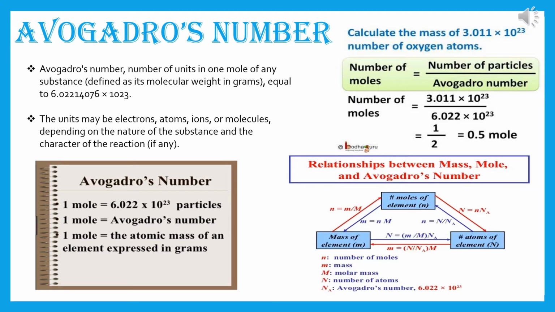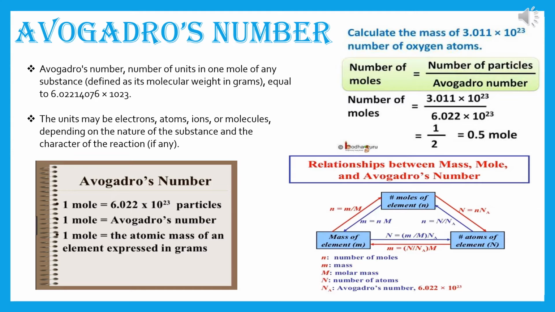Now, Avogadro's number. Avogadro's number may be defined as the number of molecules present in 1 gram mole of any substance, element or compound, that is solid, liquid or gas. Avogadro's number is usually denoted by capital N or capital N suffix A. Its value is 6.022 into 10 to the power 23. R.A. Millikan determined its value by the oil drop experiment in 1913.